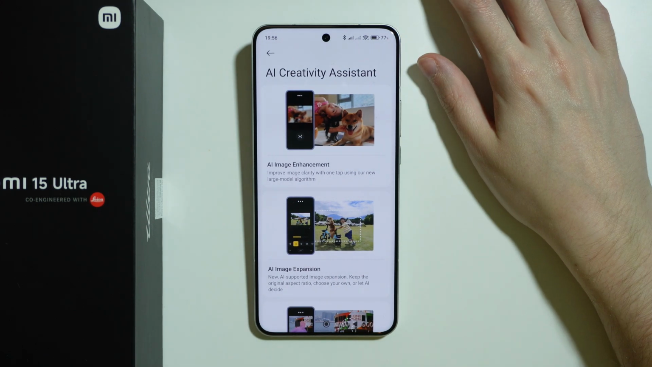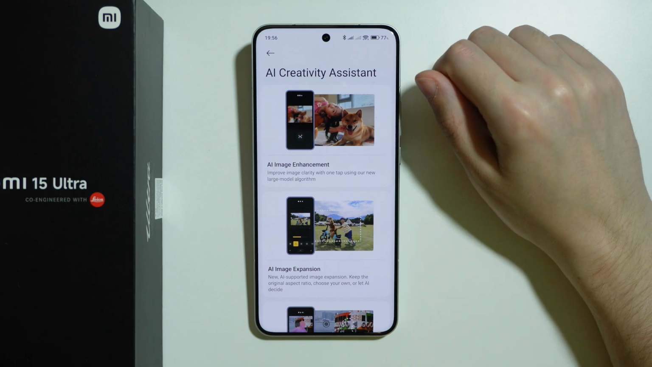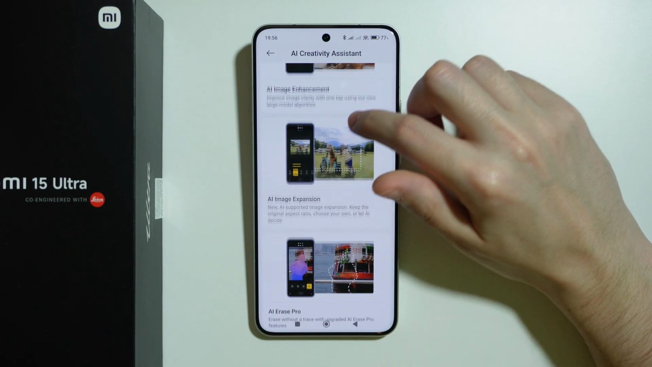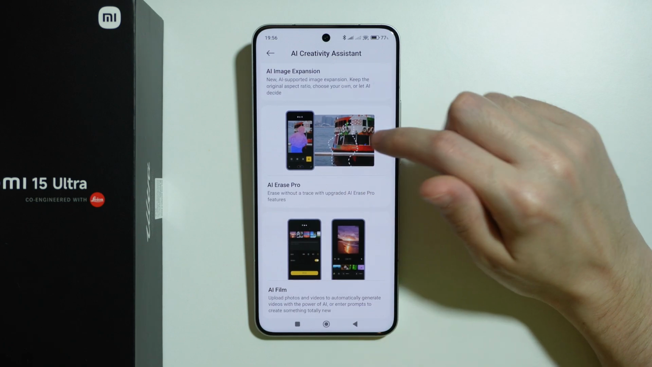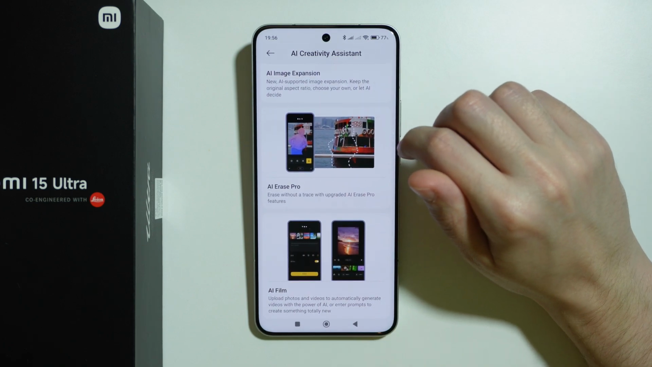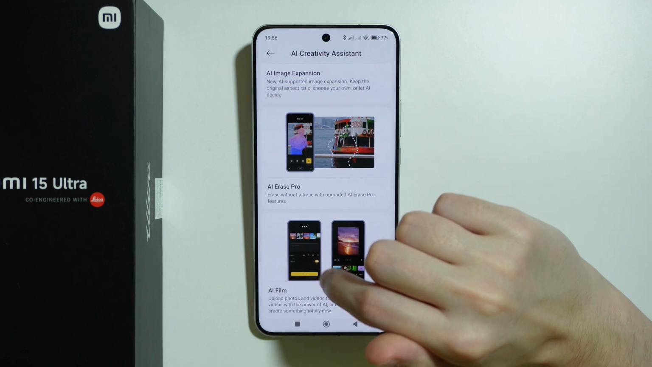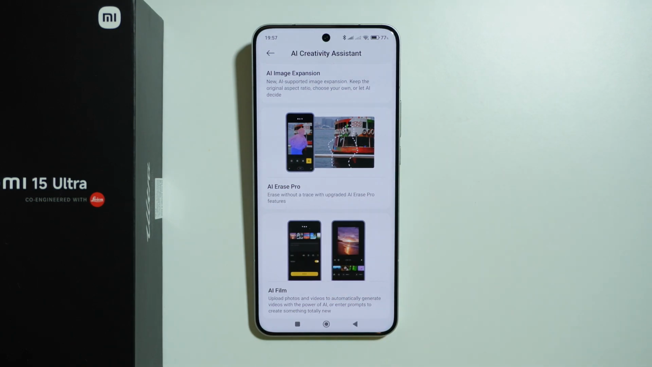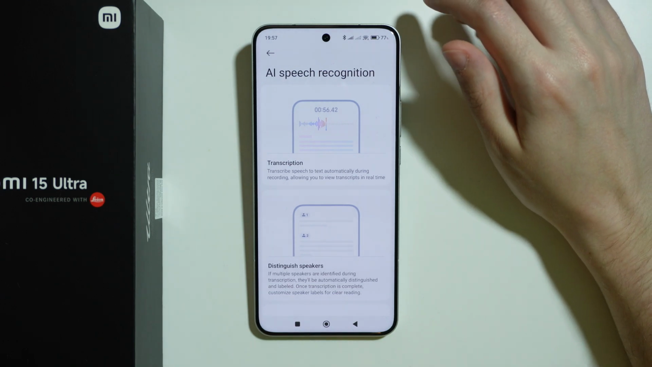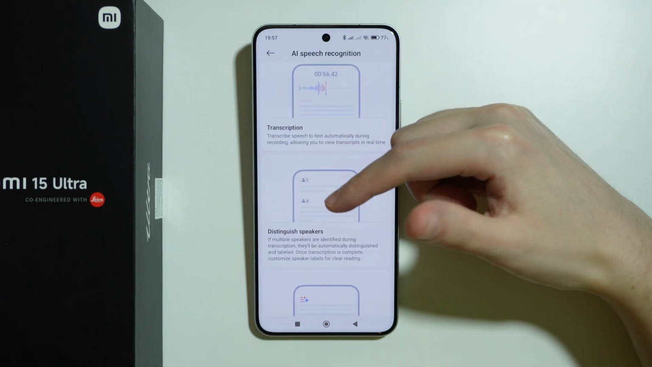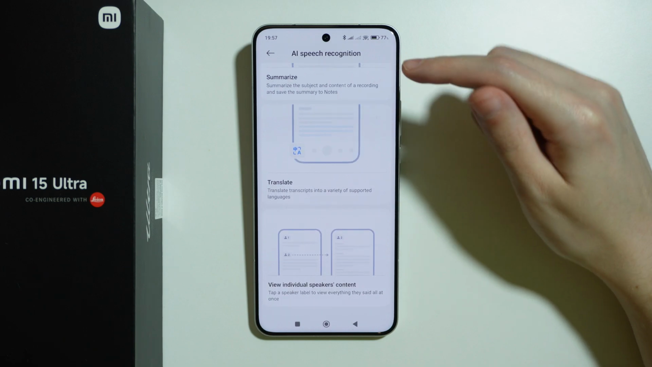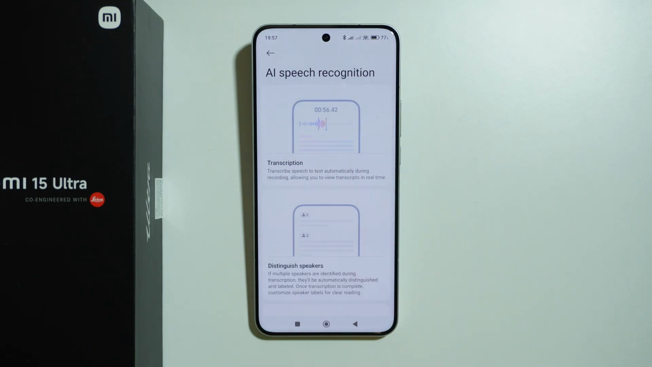Then we also have AI Creativity Assistant, and while editing photos or videos, we can find the AI Image Enhancement, Expansion, AI Erase Pro, which allows you to remove people from photos or objects in general, and also AI Film that allows you to upload photos and videos to automatically generate videos with the power of AI, or enter prompts to create something totally new. Then we have speech recognition, where we can use transcription and distinguish speakers, summarize, translate, and view individual speakers' content, and that is all done in the Recorder app, where we can create voice memos and voice recordings.